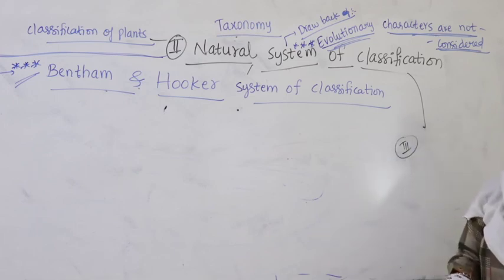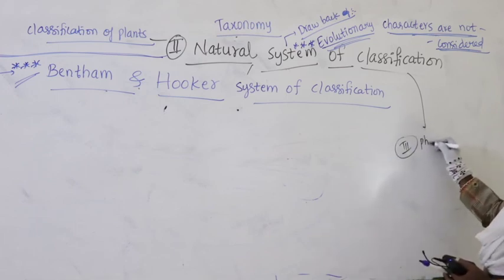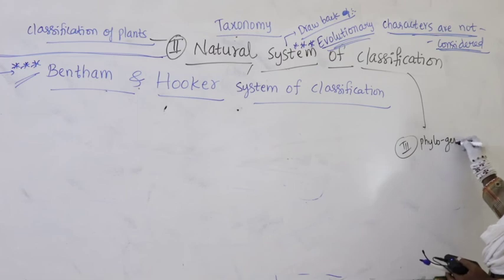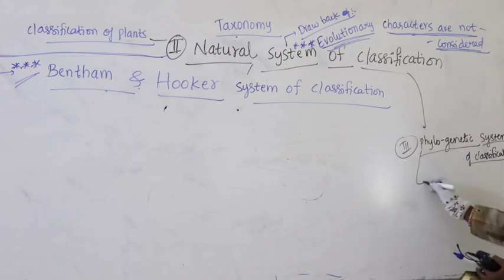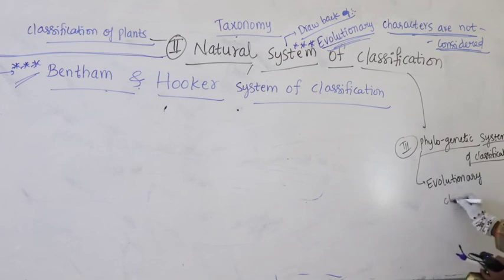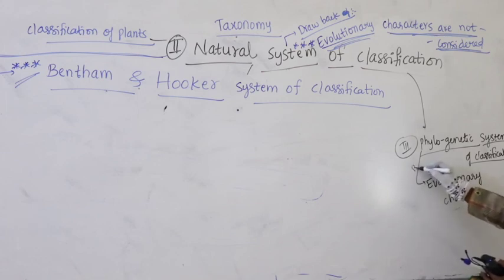That's why later they developed the third one. What is the third one? The phylogenetic or genetic system of classification. Now in this they mainly concentrated on evolutionary characters.